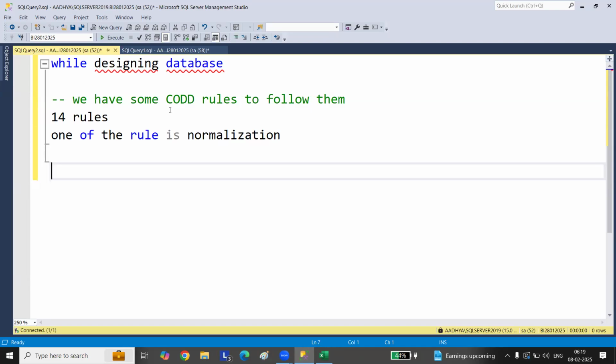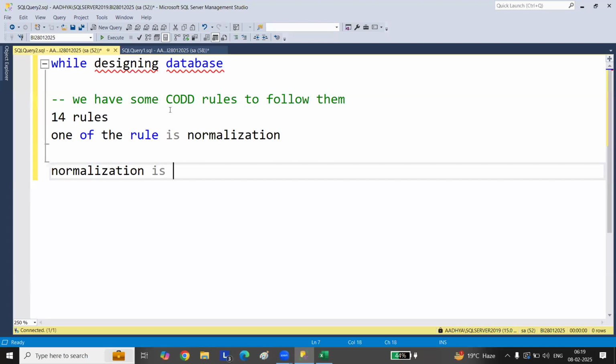If anyone says I've worked on SQL Server, BI, Azure, I'll ask them to rate themselves out of 5 for SQL Server and Azure. When they say 5 out of 5 or 4.5, then I start asking from the basics. If you are claiming around 3 to 4 years of experience, they'll definitely ask these. Okay.